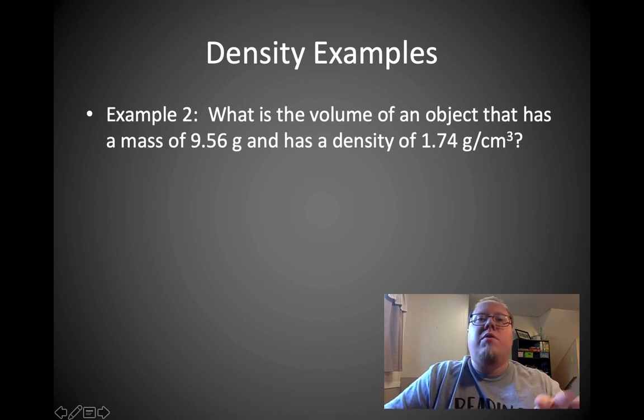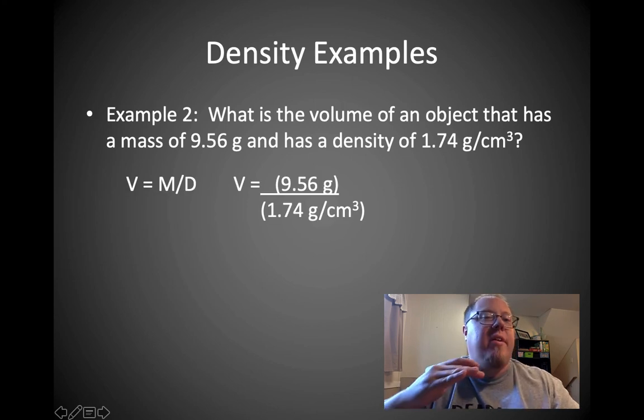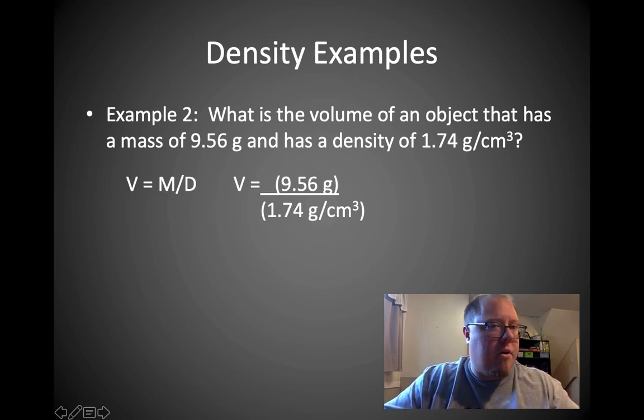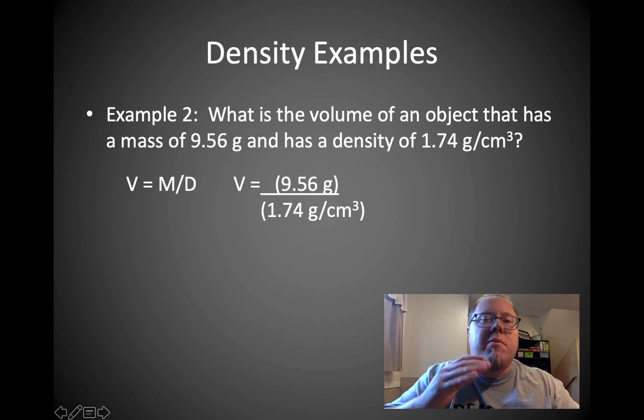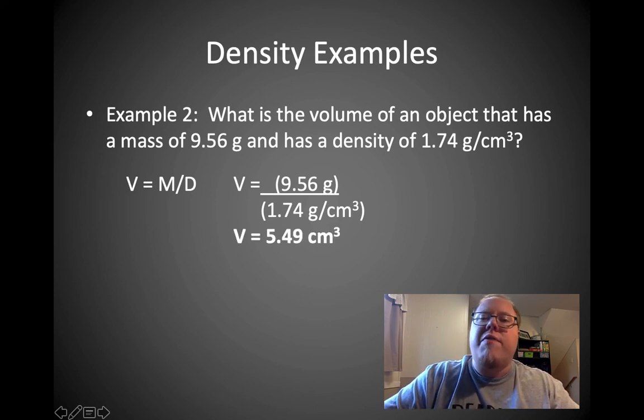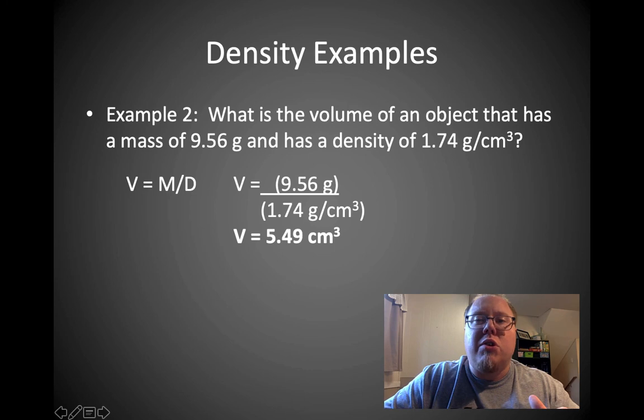Okay, so if I rearrange it for volume, I would get mass divided by density, right? So the volume is the mass divided by the density. So the mass is 9.56 divided by the density, which is 1.74 grams per centimeter cubed. Volume is 5.49 centimeters cubed.